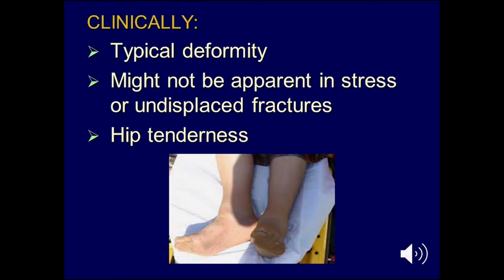Clinically, you have the typical deformity, which is shortening of the limb with external rotation, but you have to be aware that it's not always apparent, for example in stress fractures or undisplaced fractures of the neck of the femur. Actually, sometimes the only apparent clinical finding is hip tenderness on palpation or movement.